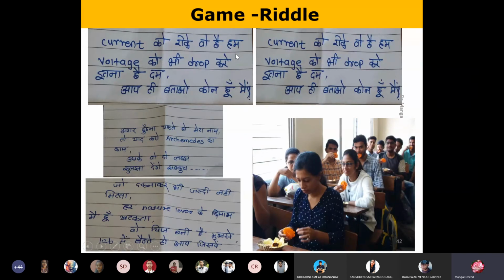Then this is a game of riddles. Means riddles. The riddles can be in Marathi, in English, in Hindi. You can consider three languages. So riddles, now see what the riddles are.